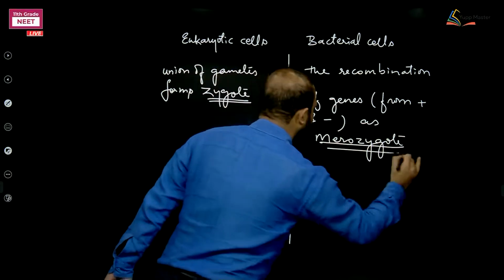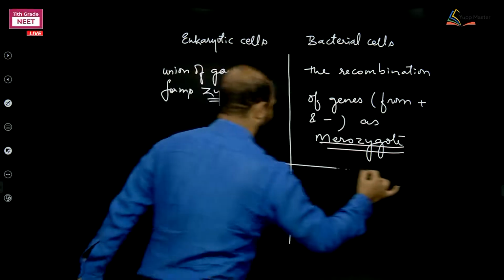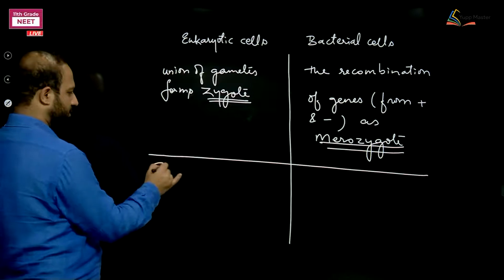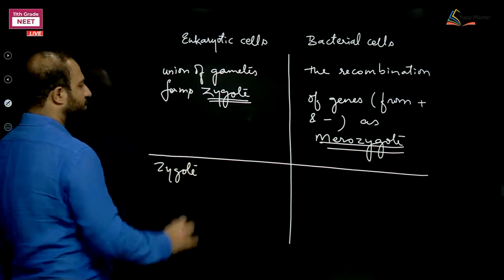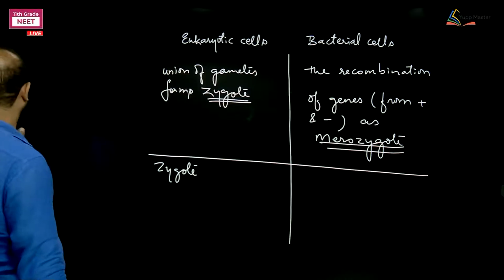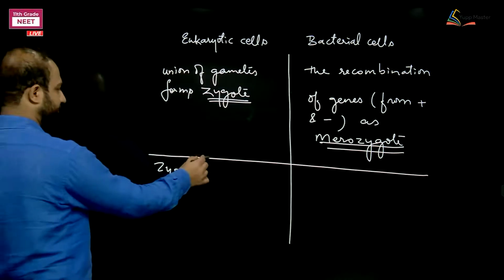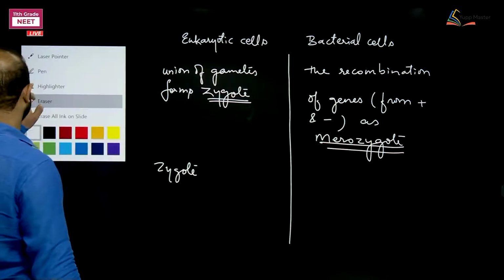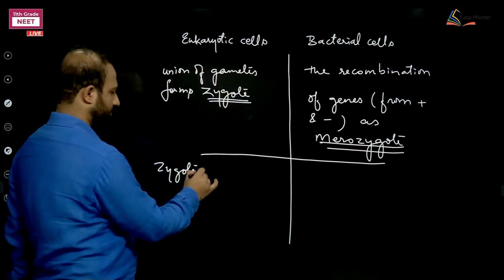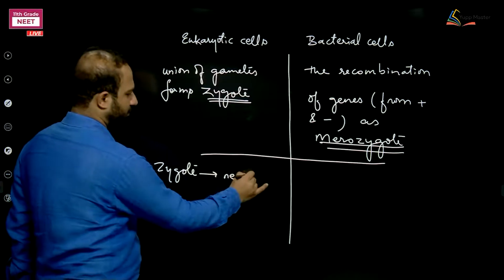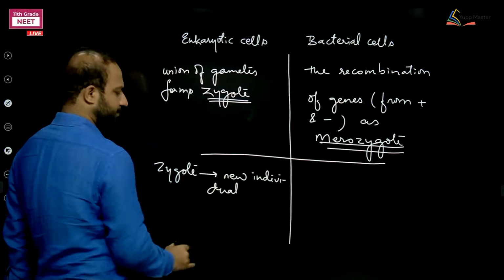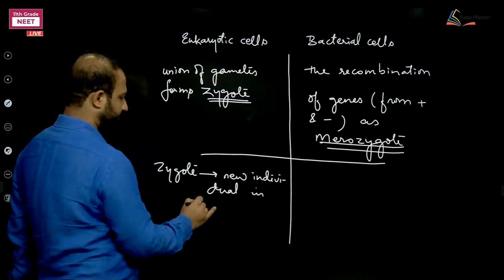This is called a merozygote. A zygote is going to develop into a new individual in the population.